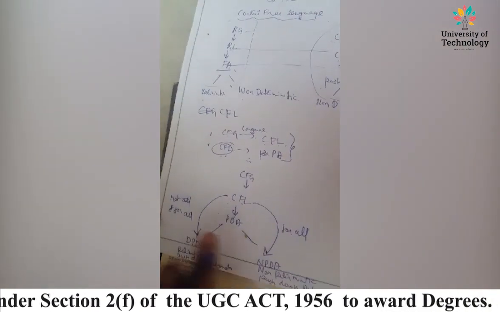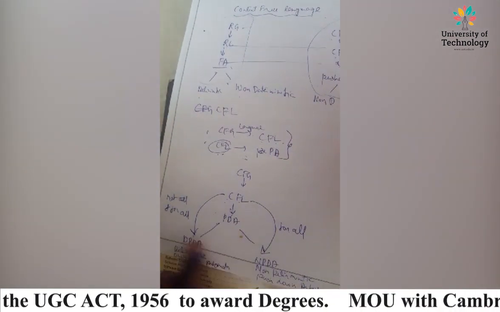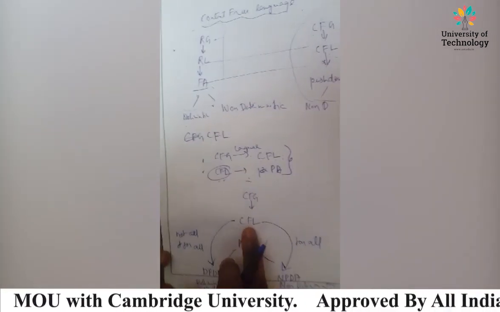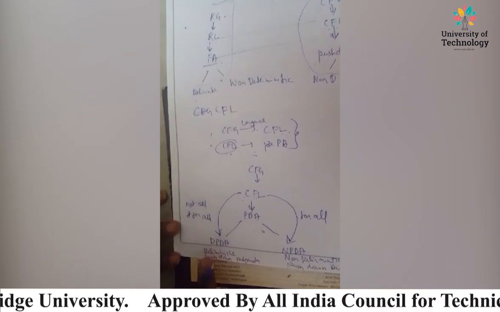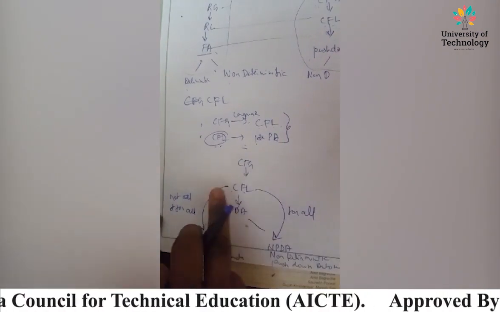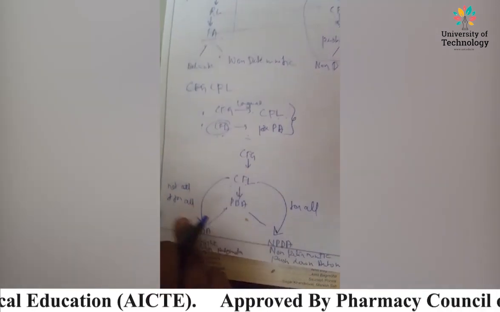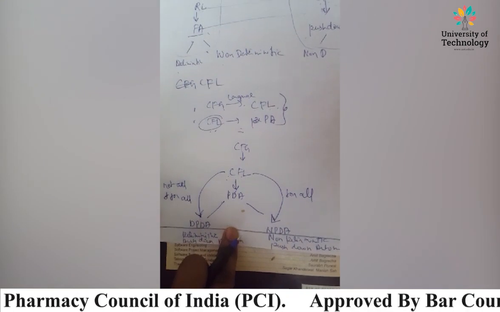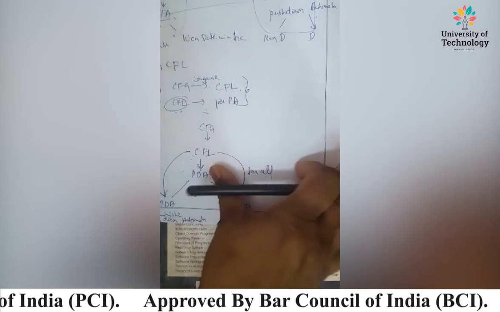So what is the basic difference? We can create non-deterministic push-down automata for all context-free languages, whereas deterministic push-down automata cannot be created for all context-free languages. There are few context-free languages for which we can generate deterministic push-down automata, right? This is clear.